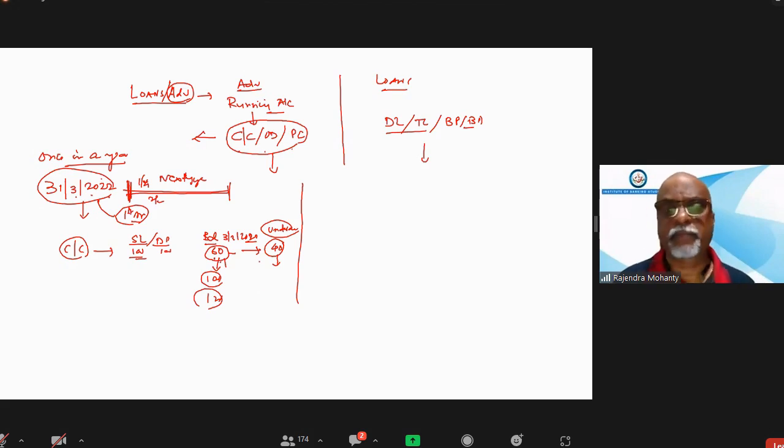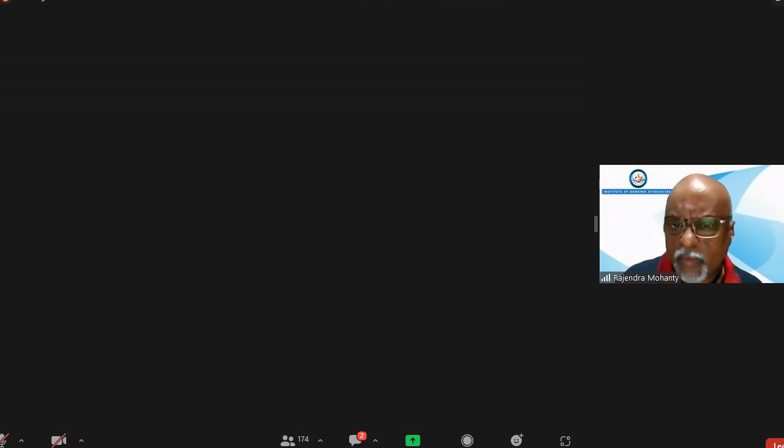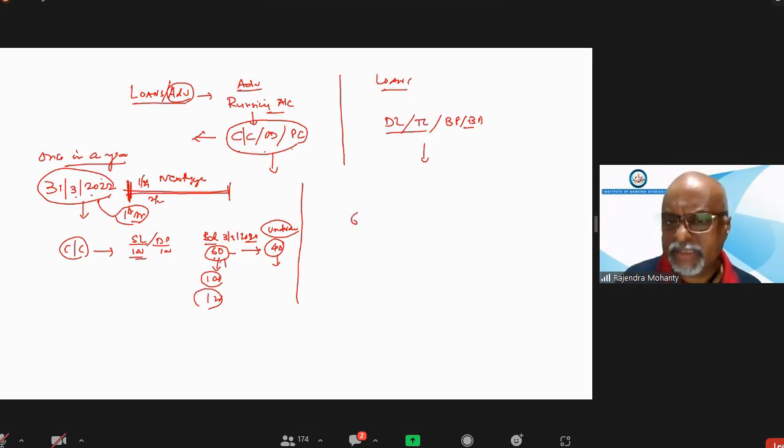So for this purpose, always remember the rule for CC/OD and packing credit. What is the rule? You have to take the exposure, whatever the balance is there, so 60 will be taken, plus whatever the unrun portion. Normally CC/OD and PC are sanctioned for a period of 1 year only.